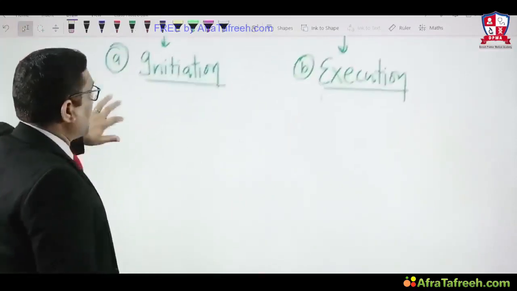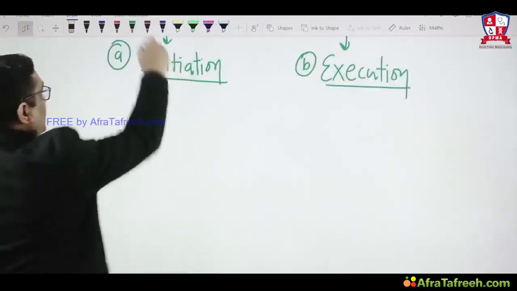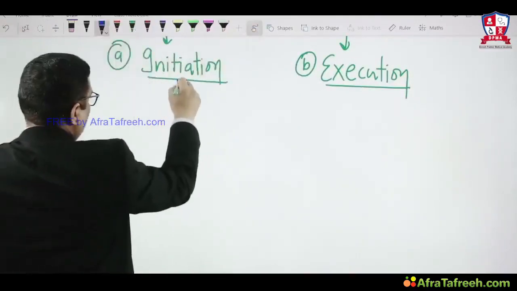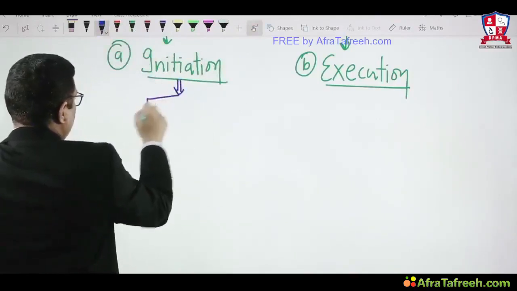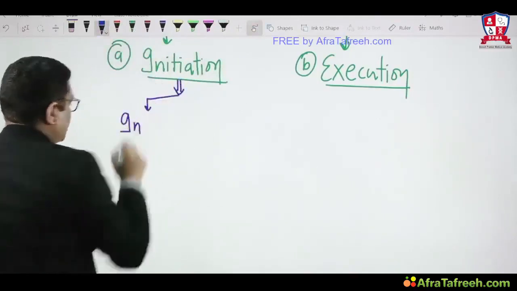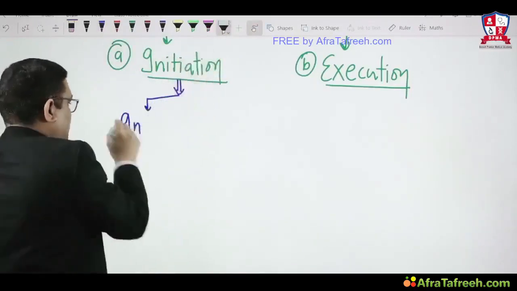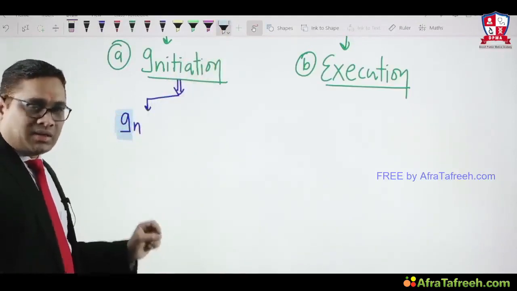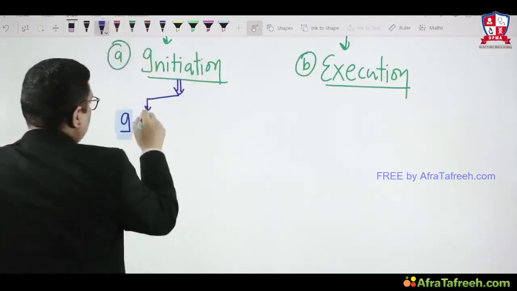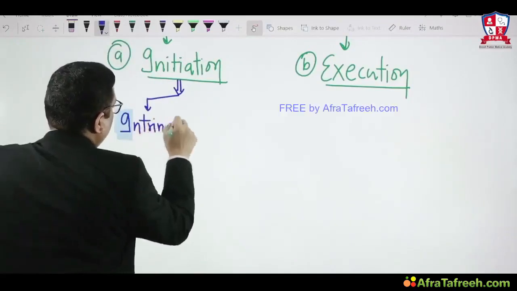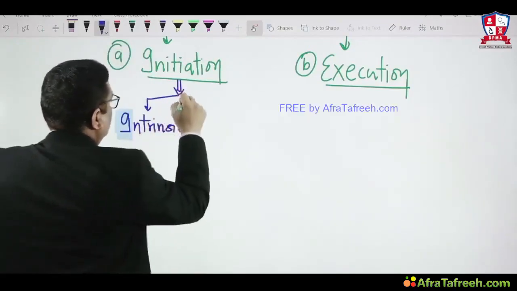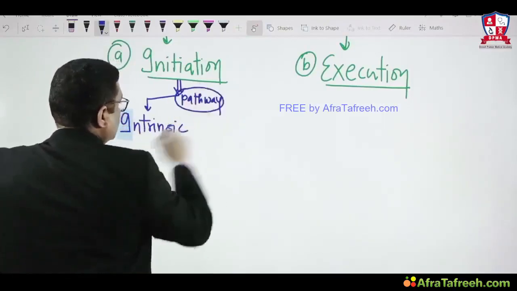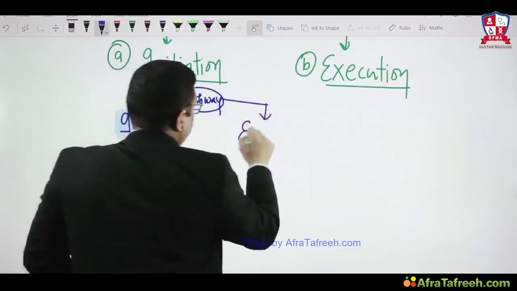To understand that, again I will tell you that the initiation event consists of two pathways, right? One pathway is called the intrinsic pathway. See how I made the I. This is a mnemonic: I looks like 9, right? So this is the intrinsic pathway. As I said, there are two pathways. I'm just showing you these two pathways: the intrinsic pathway and then the extrinsic pathway.